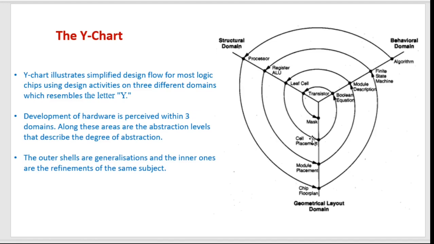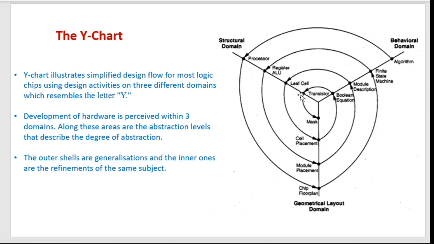Placement of cells. Then finally the boolean equations will be there, that will be describing all sorts of relations between the different variables, different signals. And in the structural domain, this is equivalent to transistors.